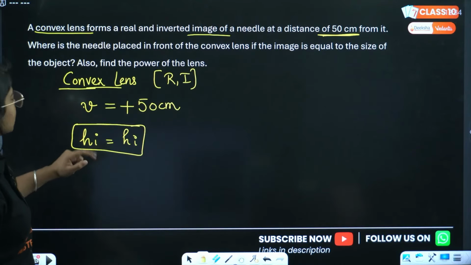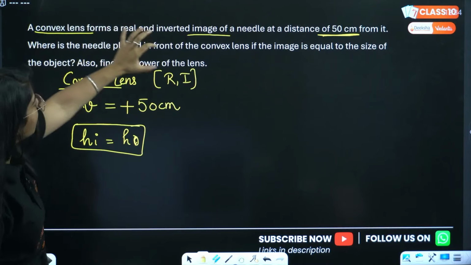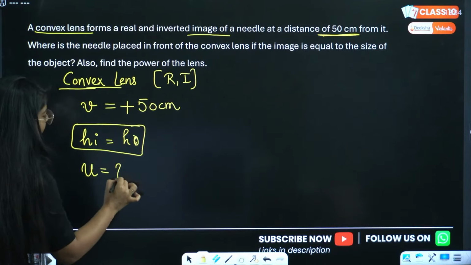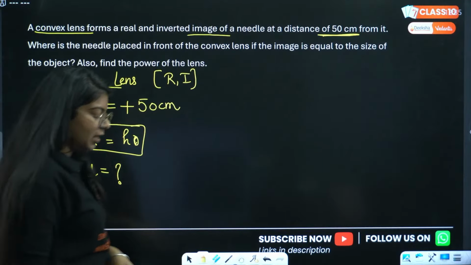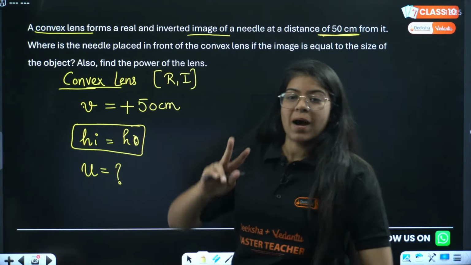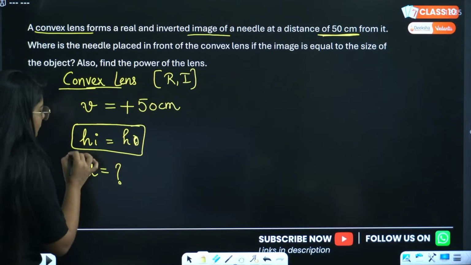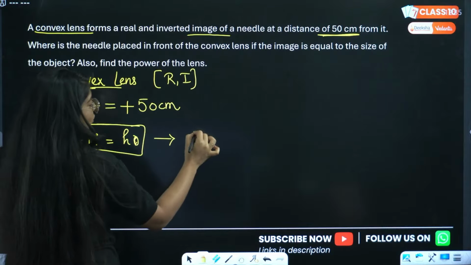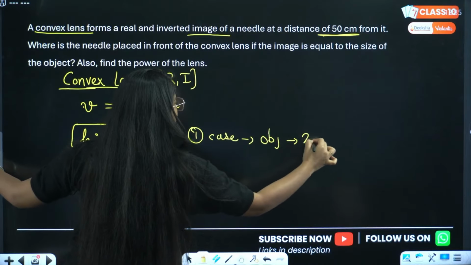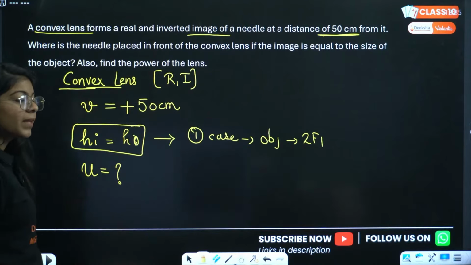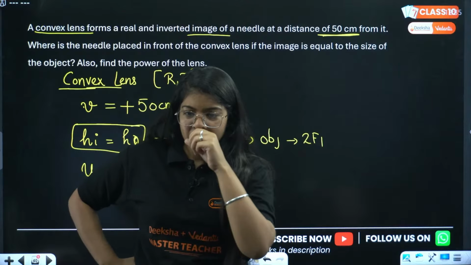Now, if the height of the image is equal to the height of the object, we also have to find where the needle is placed. We need to find u in front of the convex lens. If the image is equal to the size of the object, also find the power of the lens. See, there are two parts here, right? We have to tell where the object will be placed. The height of the image is equal to the height of the object only in one case, that is when the object is at 2f1. When the object is at 2f1, the image distance will be equal to the object distance and the height of the image will be equal to the height of the object, right?